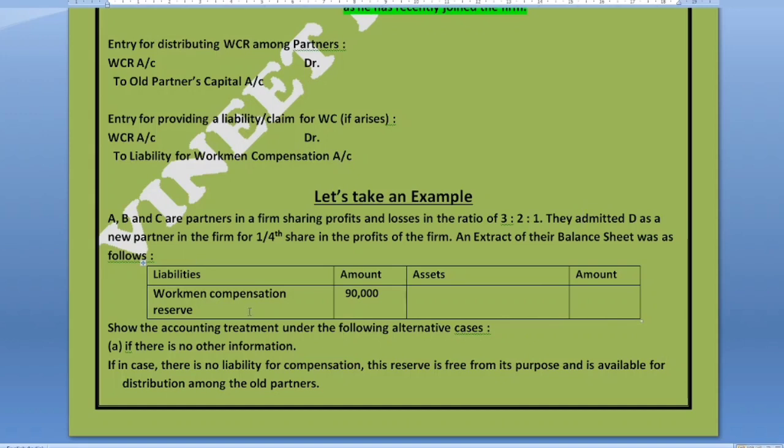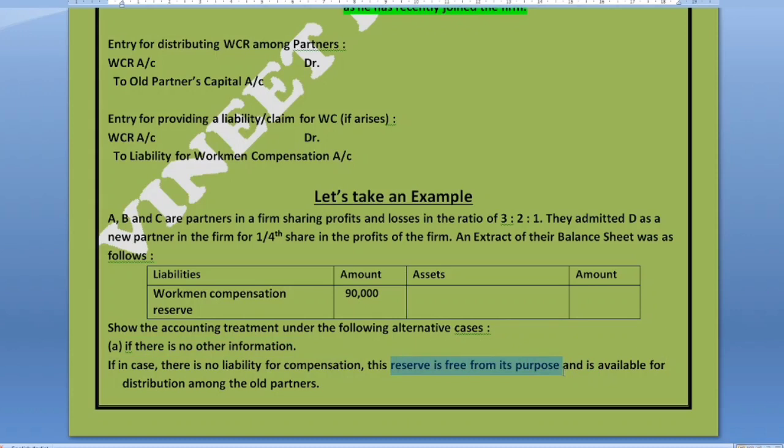Show the necessary entries under the following alternative cases. During these cases, if you have been provided various cases in additional information outside the balance sheet, then what will you do with this workman compensation reserve? So the first condition is, suppose there is no other information. Now we will assume that the claim on account of workman compensation is nil. There is no claim, so there is no liability for compensation. This reserve is completely free from its purpose.